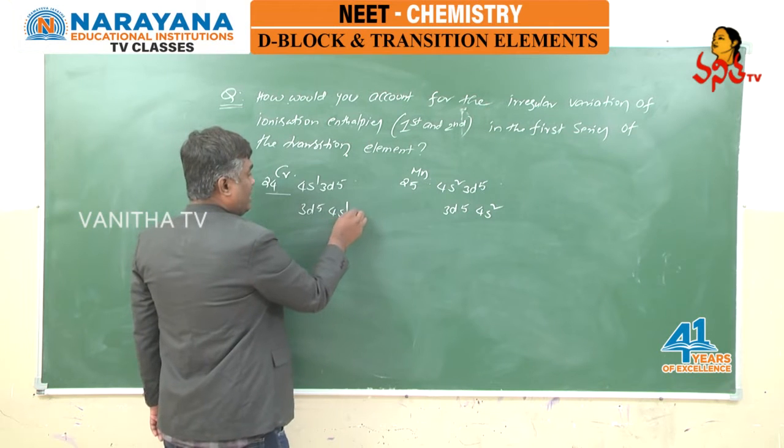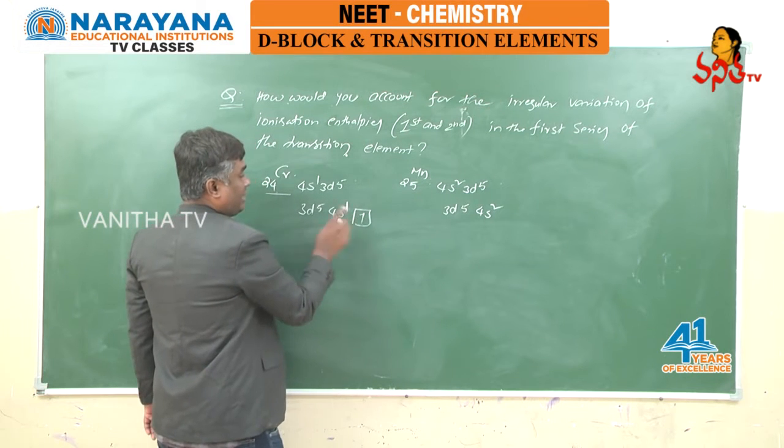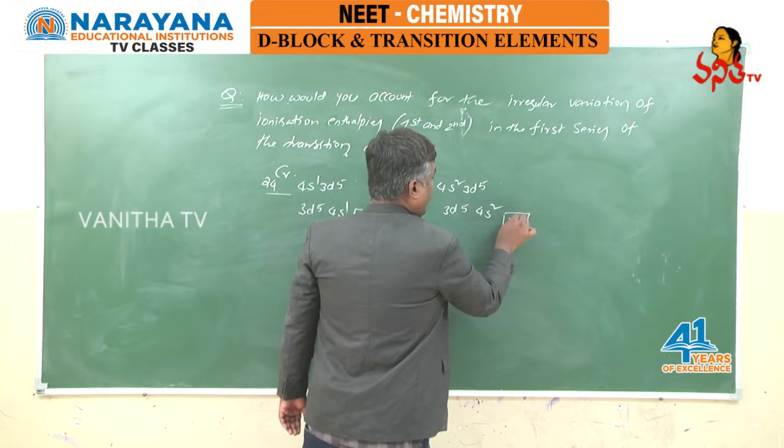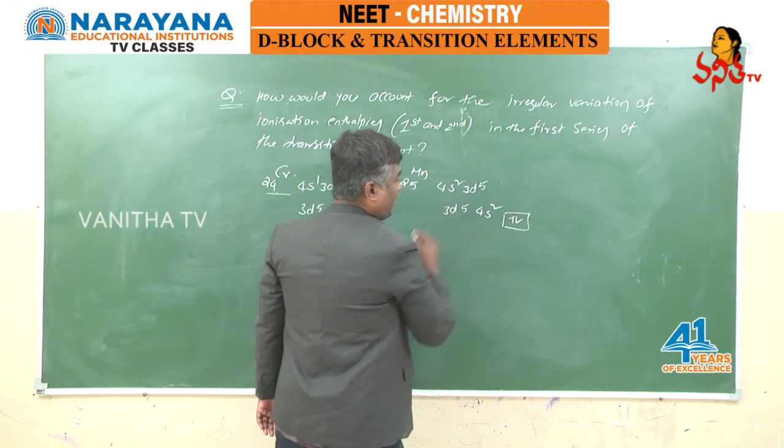Here in the s orbital only an unpaired electron is present, whereas in manganese the s orbital has a pair of electrons.